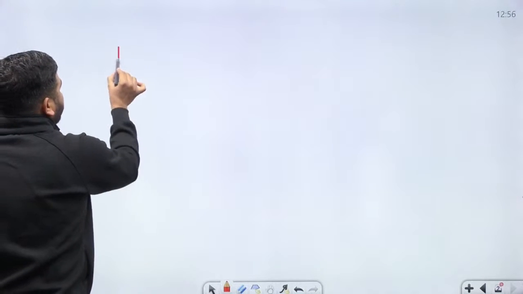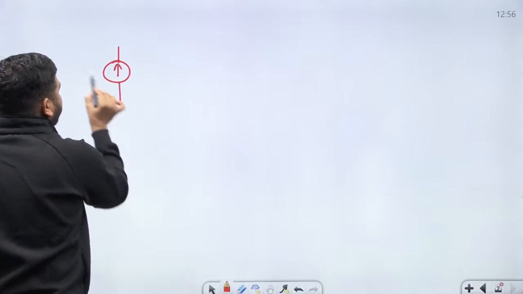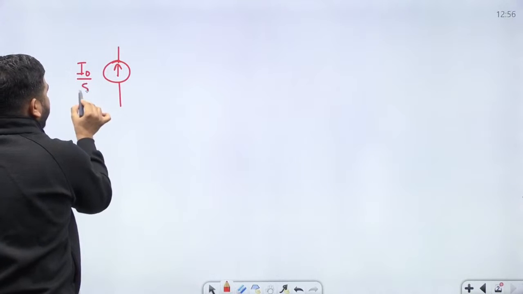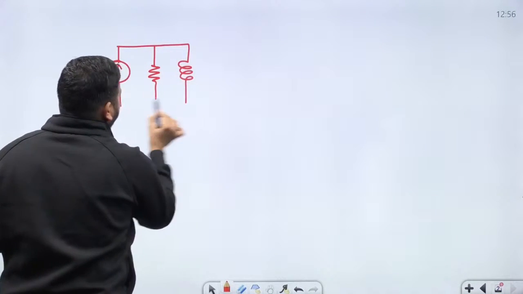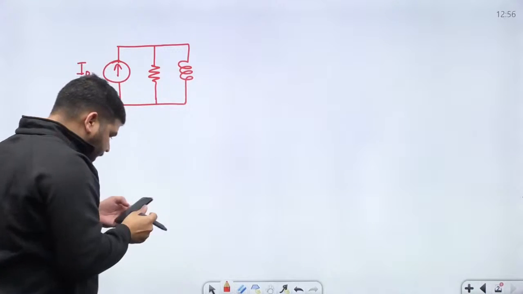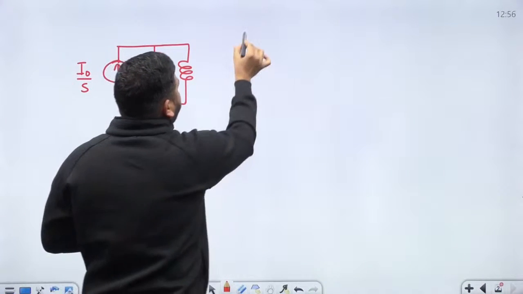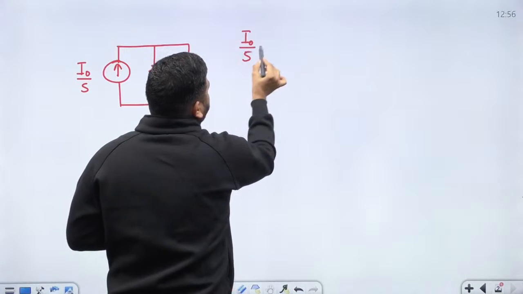Okay, let's try to solve it again. Now the initial current is also given to you. This is I naught by s, and there is a resistor again, and I have an inductor. In the inductor there was an initial current, given as I naught by 5. This is my I0.